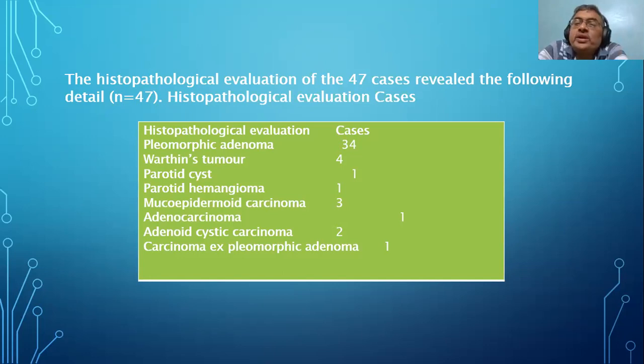To understand the point, you should start from the beginning: where was it done? West Bengal, sir. But which medical college? NRS Medical College. So it must be a general surgery and ENT department. So whatever bias, the same bias will happen here. If we take cases, we prefer cases which are more likely to be benign. And if we find malignant cases where ulceration has occurred, fungation has occurred, nerve is involved, or a very large tumor reaching up to the base of the skull, we try to avoid them. Do you understand?